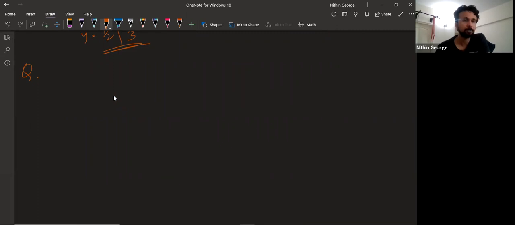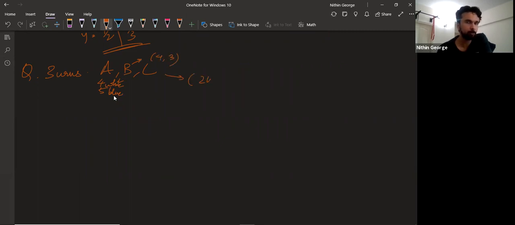Anyway, there are three urns, A, B, C. Urn A contains 4 white and 5 black balls. Urn B contains 4 white and 3 blue.